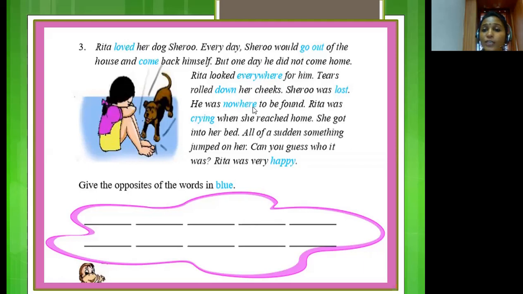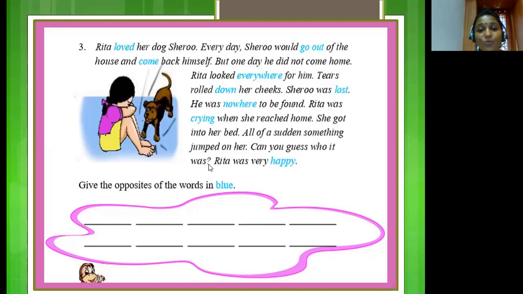He was nowhere to be found. Rita was crying when she reached home. She got into her bed. All of a sudden, something jumped on her. Can you guess who it was? Rita was very happy. So who was it, children? Yes, it was her dog Sheru who was back home and Rita was happy.